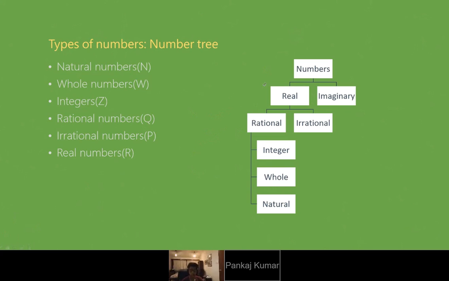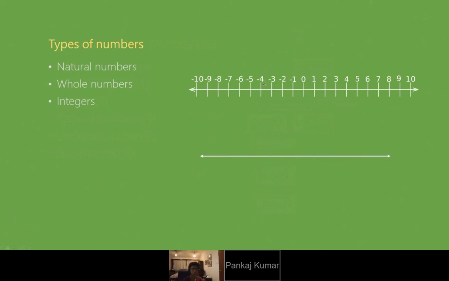So is 0.5 a whole number? No, because it should not be a decimal, it should be a complete integer. Positive integers are whole numbers, and natural numbers start from one onwards, not from zero.